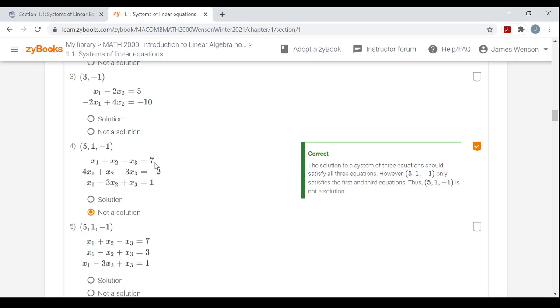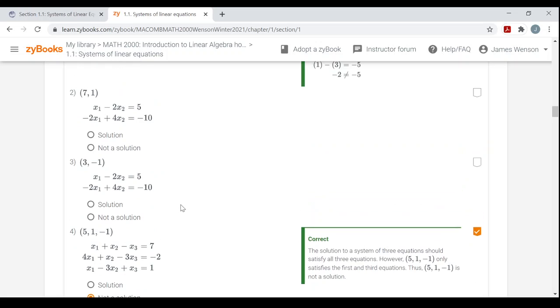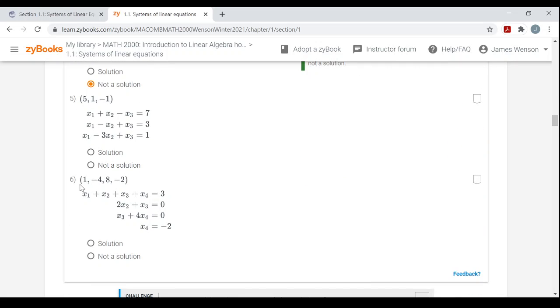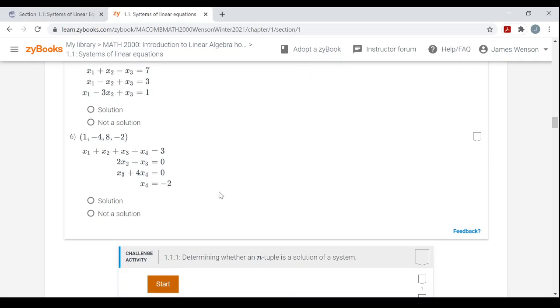Sure, it satisfies the first one. It also satisfies the third equation. It doesn't satisfy the second equation. So it's not a solution. And you can do the others, I hope. Oh, here's one with an ordered 4-tuple, or an ordered quadruple. I replace all the x1s with 1, all the x2s with negative 4, x3s with 8, x4s with negative 2. And it works that way no matter how big the thing is.